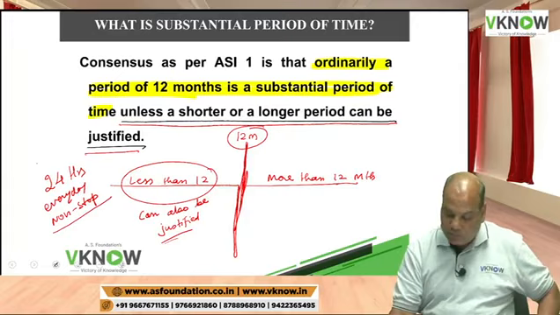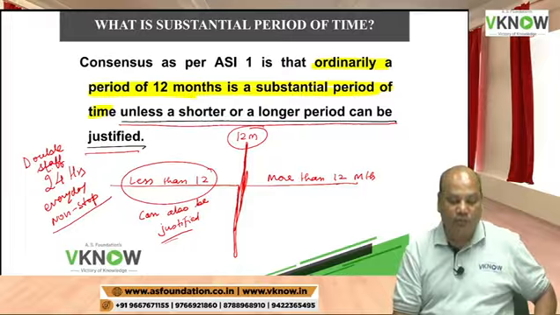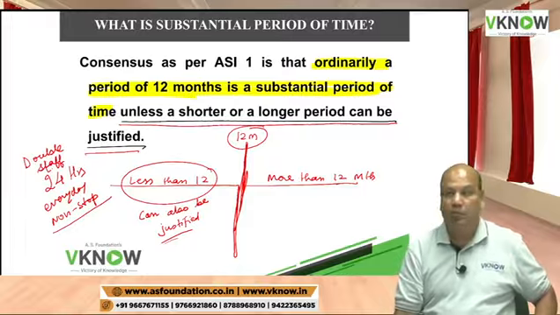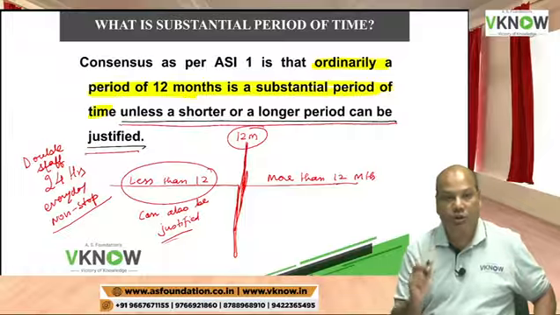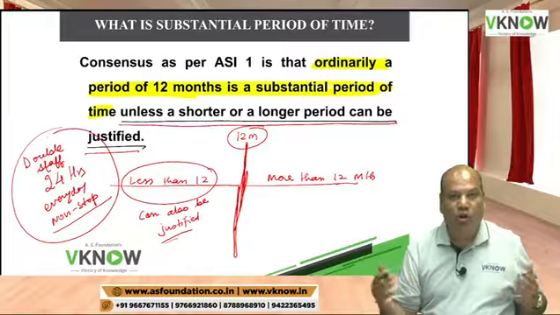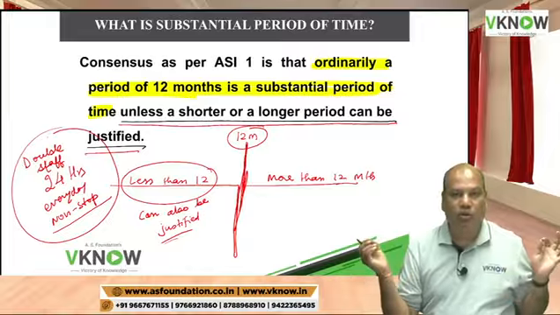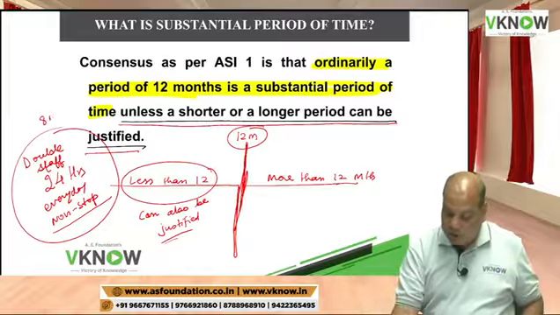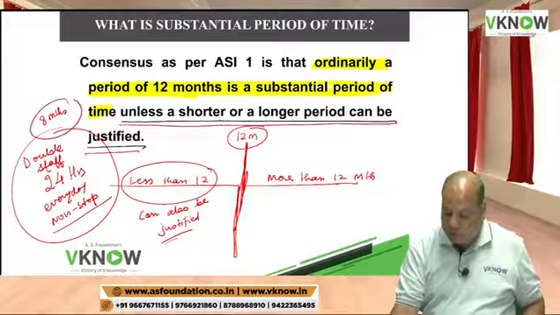And then I have kept double staff. Normally, this would require 100 staff, 100 employees. I have employed 200 persons to construct this building. So what will happen? A building which normally takes 12 months to complete, we have completed in 8 months only.